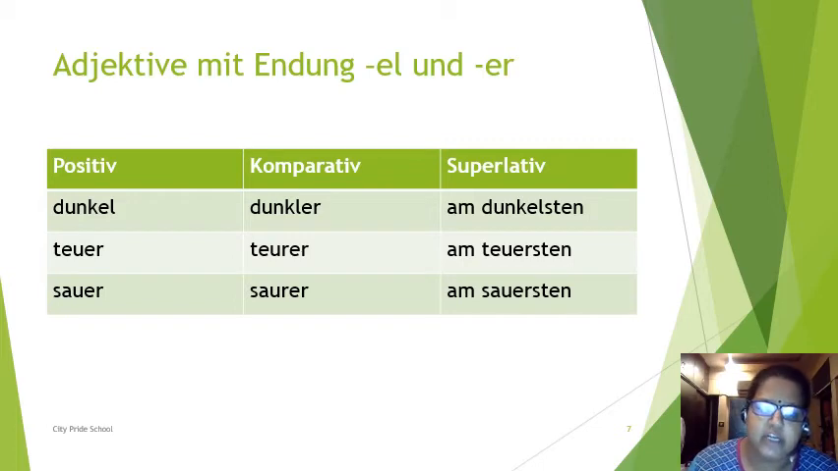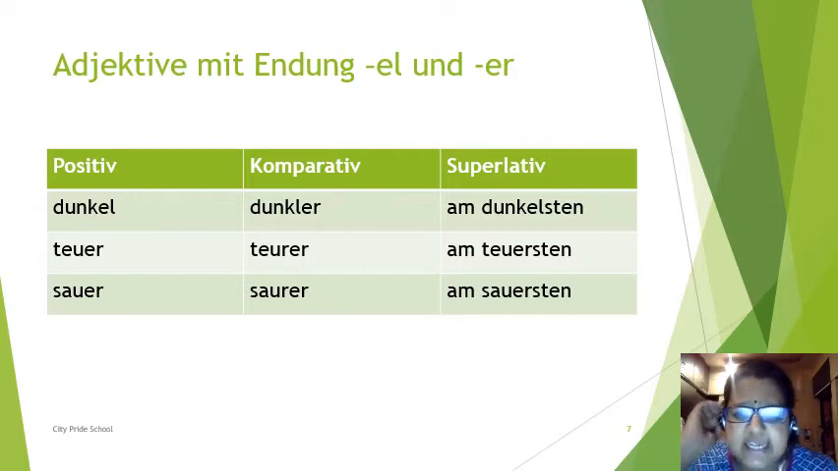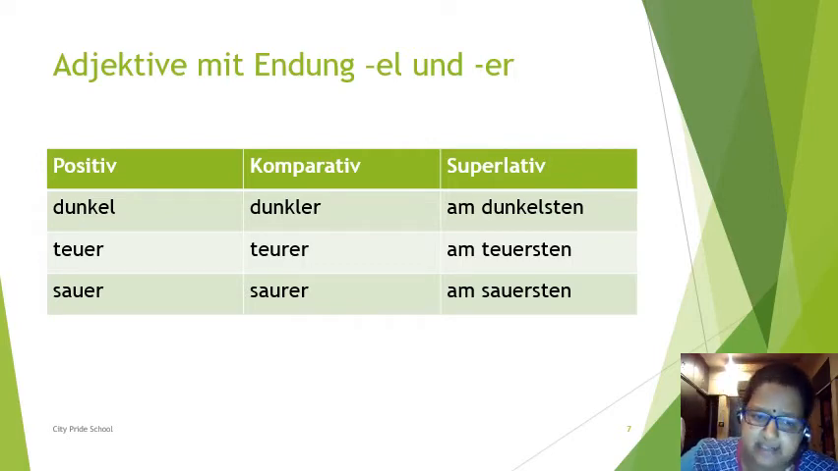Same with teuer. Teuer is ending with ER. So this E before R needs to be removed, and the comparative form will be TEURER. So it becomes teurer. And the superlative form once again remains the same. STEN is added. Am teuersten.